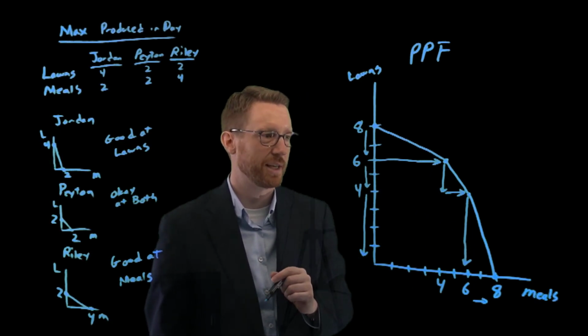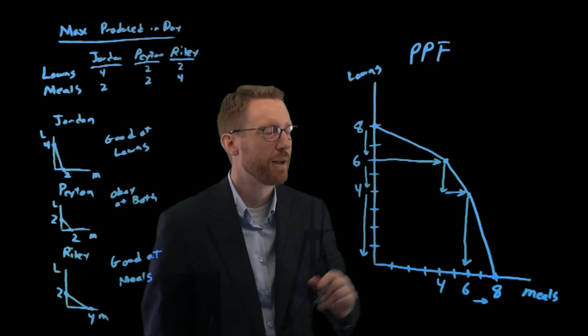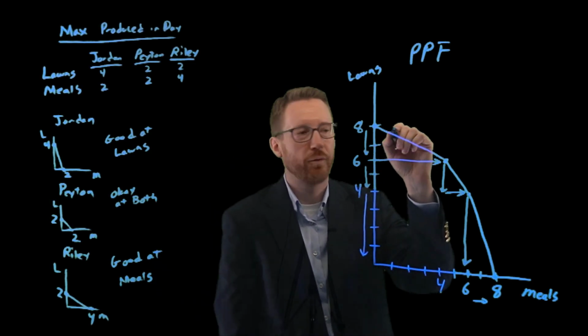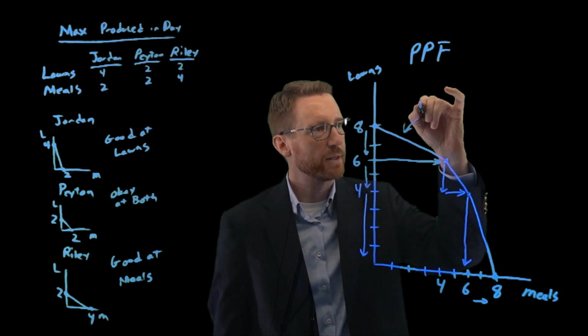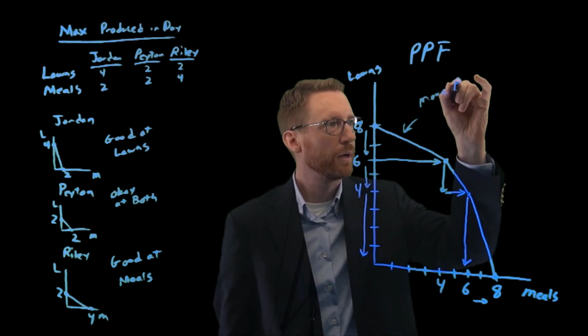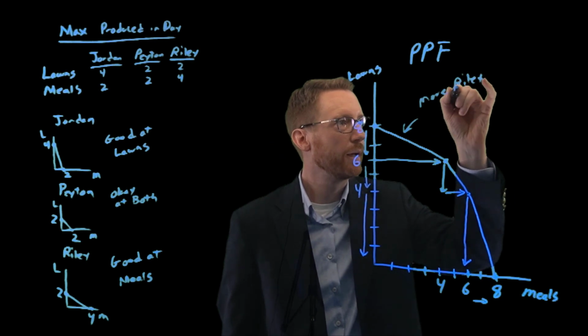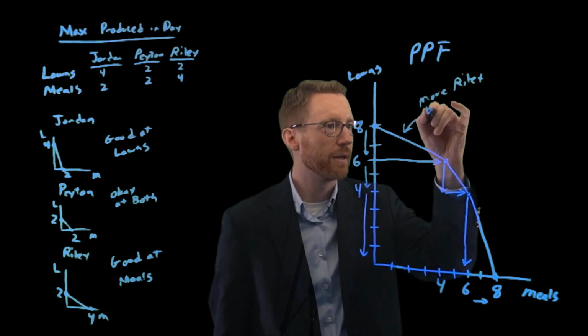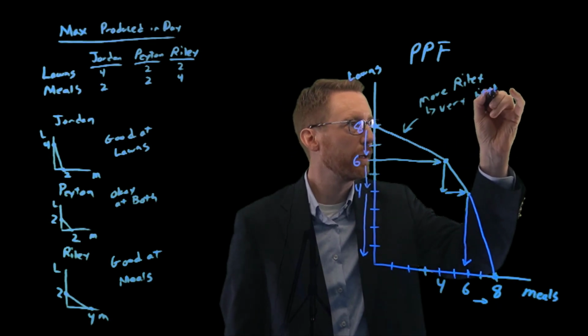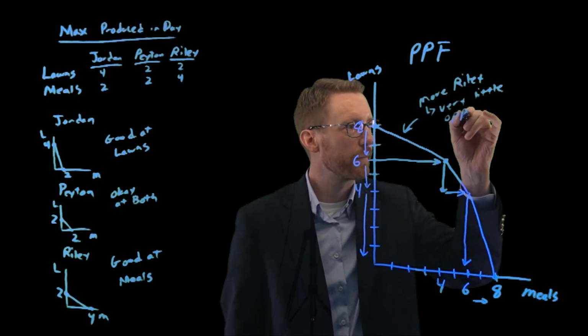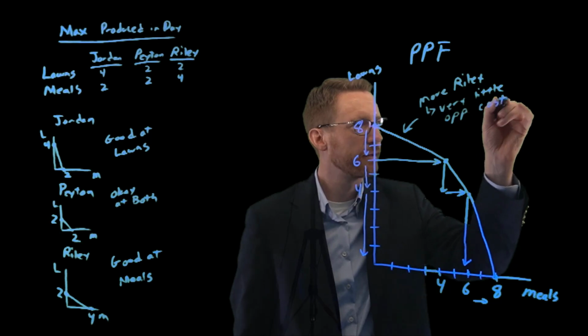But here's the key idea here. Note that when we moved Riley, our first person, what happened? There was very little opportunity cost.